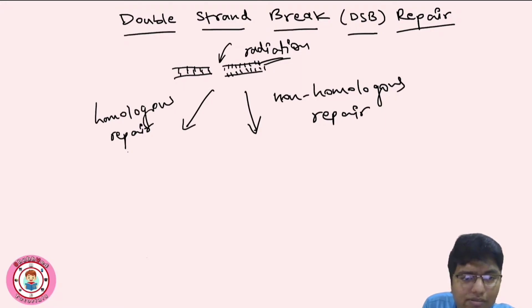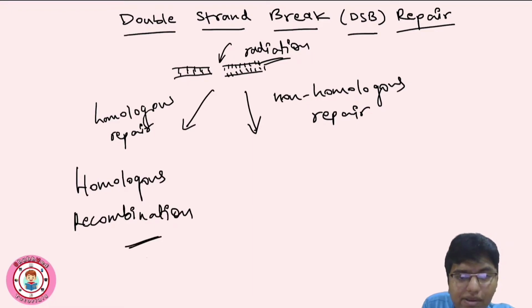Basically, in homologous repair a template is there for the synthesis of DNA. Homologous repair is done by recombination, homologous recombination. This recombination we will discuss in a separate video.